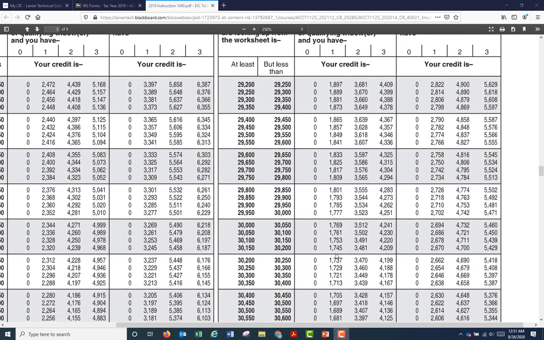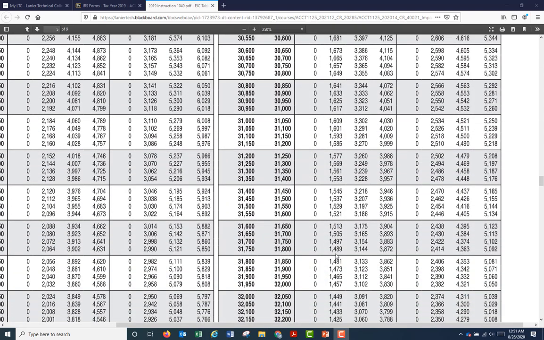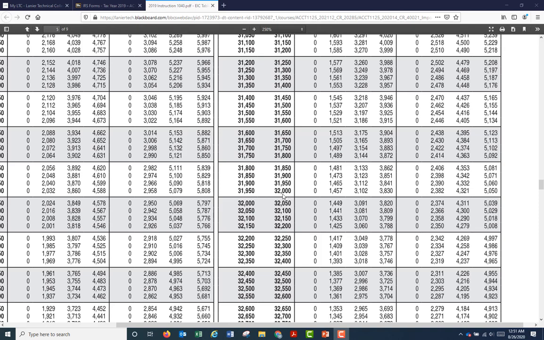Let's look for earned income. Earned income is right here, 32,000, and also again here. Which is it? It's exactly 32,000, so we want to look at this range here. 32,000, it's at least but less than this amount, so it wouldn't be less than this 32,000. It's at least 32,000 here, and this is our answer, 1,449, based on filing status of head of household and 1 qualifying child.